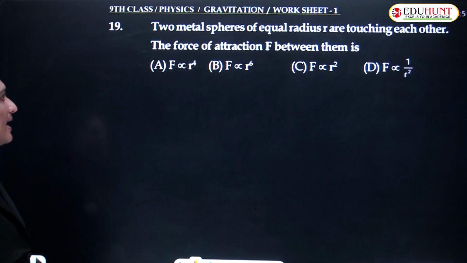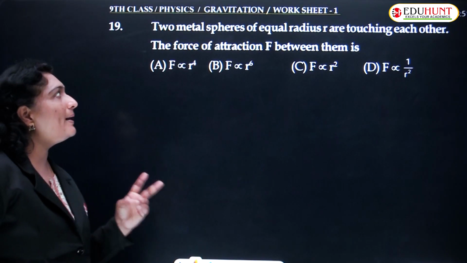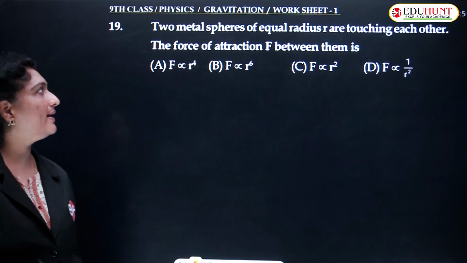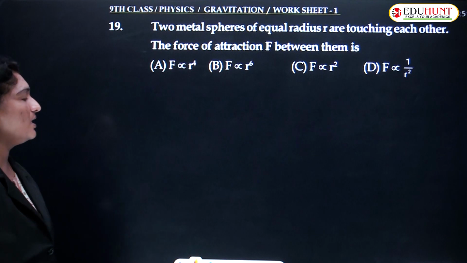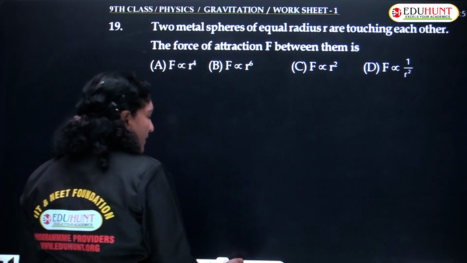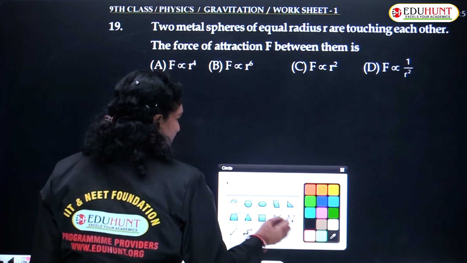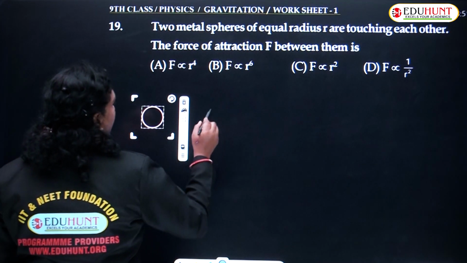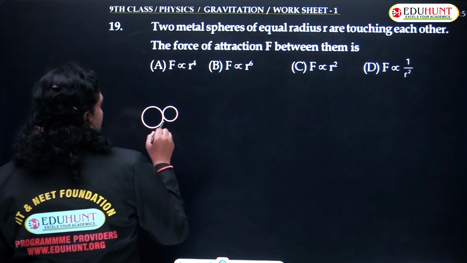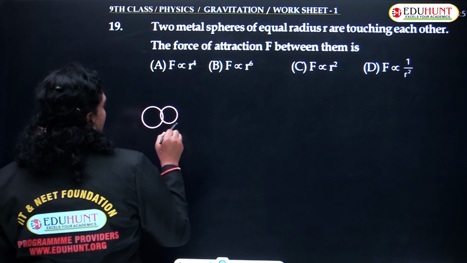So moving ahead with the 19th question, children. Two metal spheres of equal radius are touching each other. So what is given? You are given two metal spheres, metal sphere 1 and metal sphere 2, and these two are touching each other.